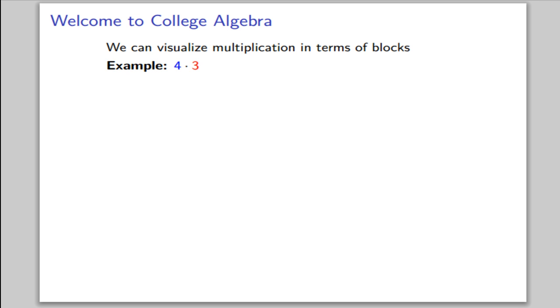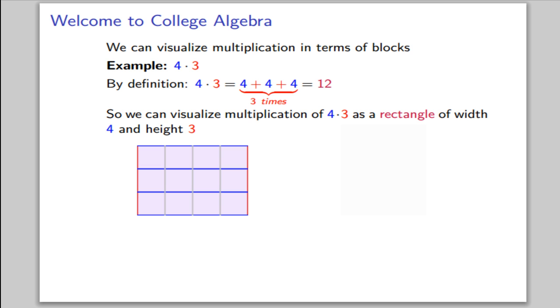Let's spend more time thinking about this multiplication. We can visualize the multiplication in terms of blocks. For example, if we have 4 times 3, by definition, this means 4 plus 4 plus 4, 3 times, which we know gives us 12. But we can visualize the multiplication of 4 times 3 as a rectangle of width 4 and height 3. In other words, we have 4 blocks stacked on top of themselves 3 times.